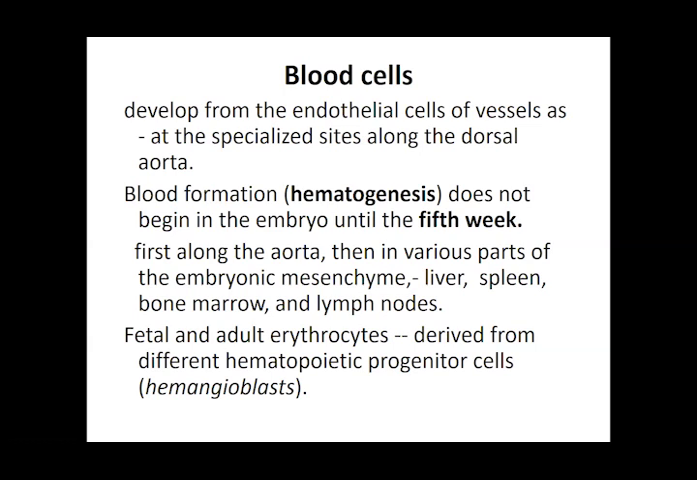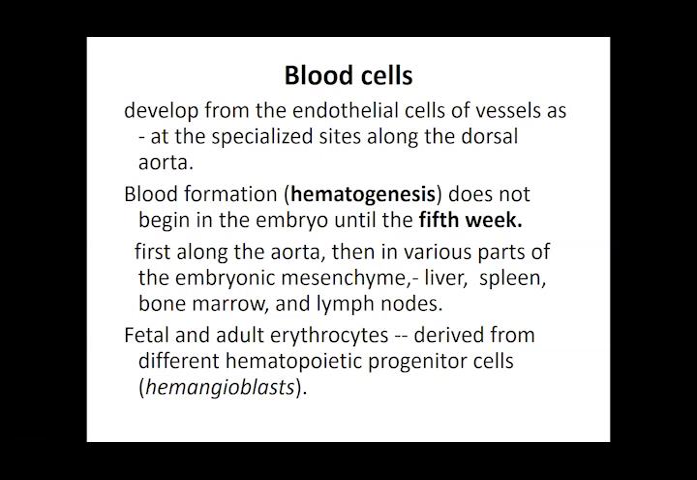So first we form the blood vessels, then blood is going to form. That process is called hematogenesis. It does not begin in the embryo till the 5th week, because first the vessels have to form. First, they are going to form along, as I've written, in the aorta, liver, spleen, bone marrow, and lymph nodes. All these sites take part in the formation. And again, it is all the time mesenchyme which is going to contribute into the formation of all these blood vessels and the cells.